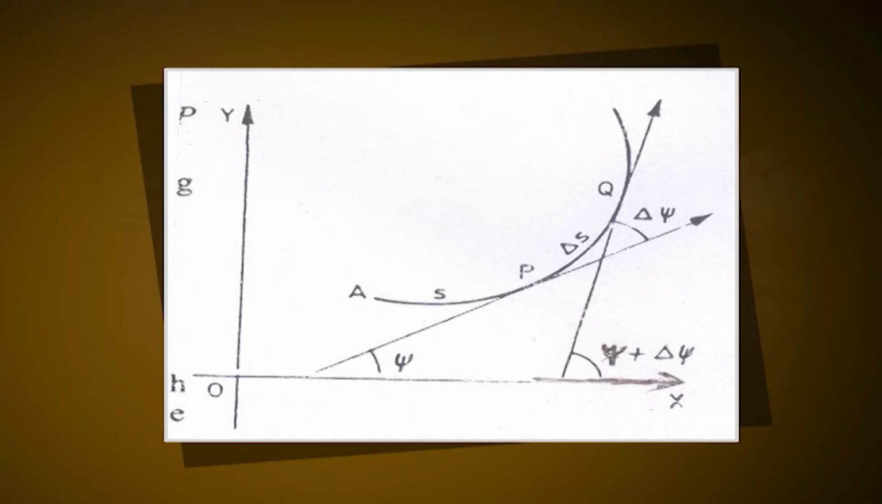Consider a curve and a point P thereon. We take a point Q on the curve lying near P. Let A be a fixed point on the curve. Let arc AP equal s, arc AQ equal s plus delta s, so that arc PQ is equal to delta s. Let psi and psi plus delta psi be the angles which the tangents at P and Q make with some fixed line. The symbol delta psi denotes the angle through which the tangent turns as a point moves along the curve from P to Q through a distance delta s.